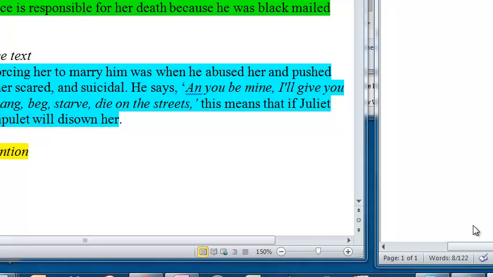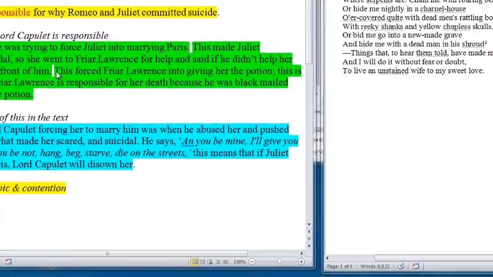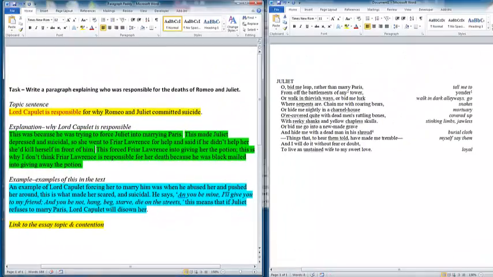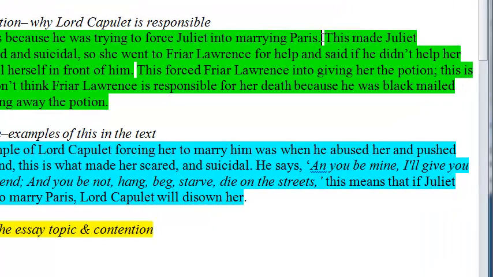You'll notice now in this section here, I've put Paddy's paragraph here, and over here I've grabbed some text from the play. And if I look at Paddy's text, I can see here, for example, in the explanation, this is because he was trying to force Juliet into marrying Paris. This made Juliet depressed and suicidal, so she went to Friar Lawrence for help and said if he didn't kill her, she would kill herself in front of him.